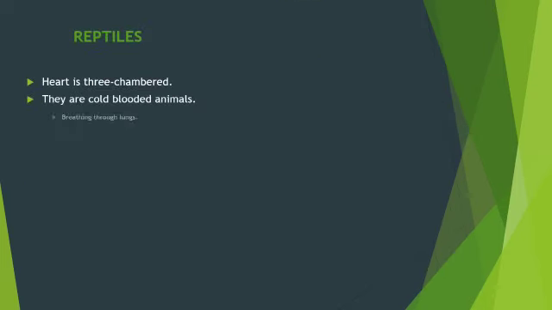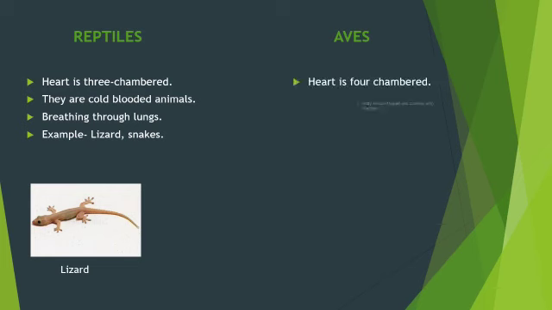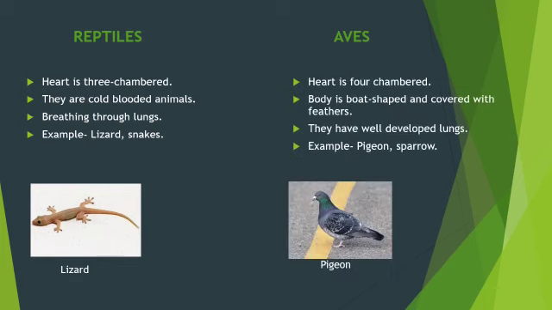Reptiles. They breathe through lungs. Heart is three-chambered. They are cold-blooded animals and they live on land and also in water. Example, snakes, lizard, turtle, etc. Next group is aves. They live on land and also in water. Body is boat-shaped and covered with feathers. They have wings. They are warm-blooded animals and their heart is four-chambered. Example, pigeon, sparrow, parrot, etc.